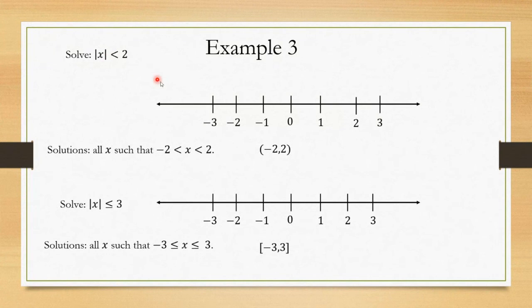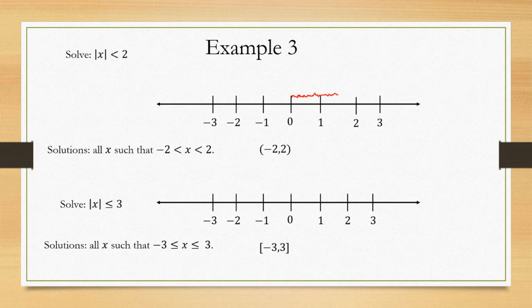But what about this here? I think we did this last time as well. In this case, you want to solve an inequality. So in this case, we want to find all numbers whose absolute value is less than 2. That is, we want all numbers whose distance from 0 is less than 2. Well, what numbers are going to do that? Here's 0. Well, everything between 0 and 1, right? That's less than 2 units from 0.